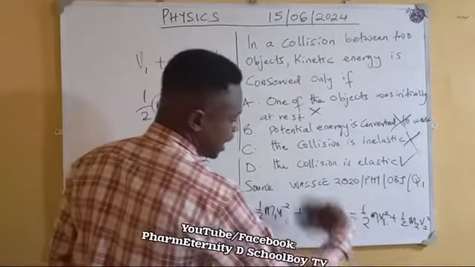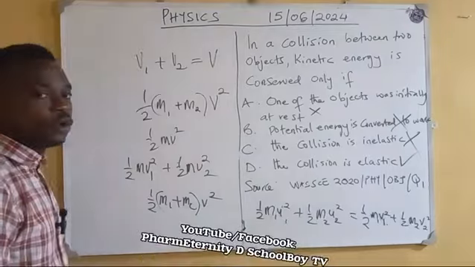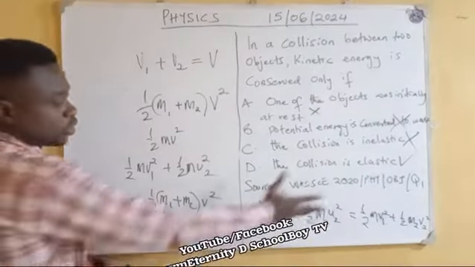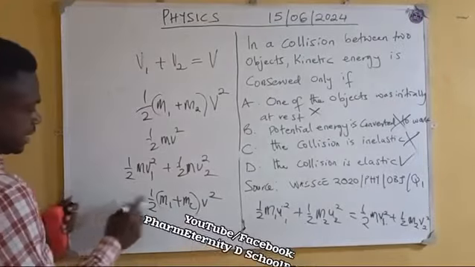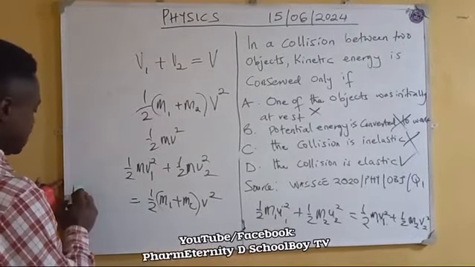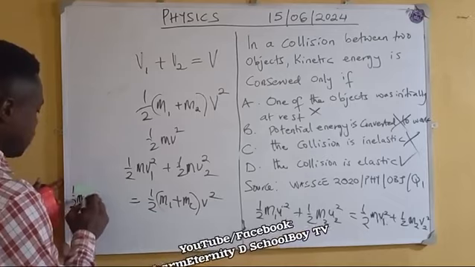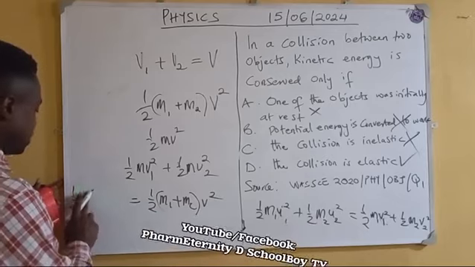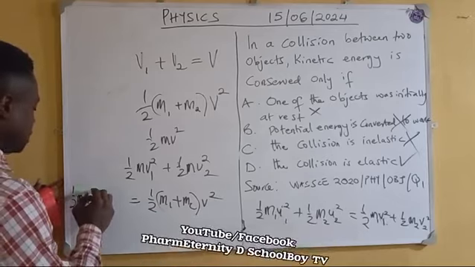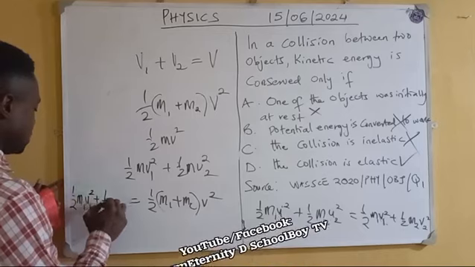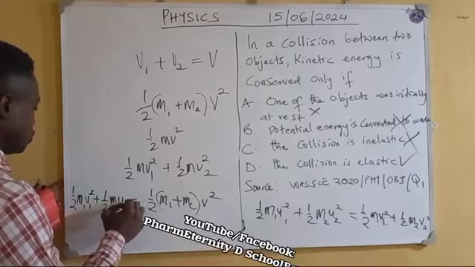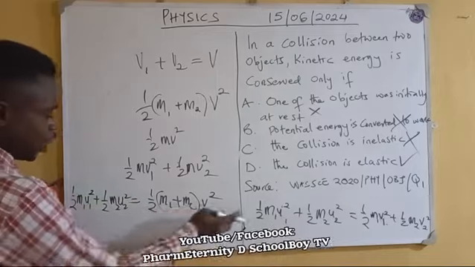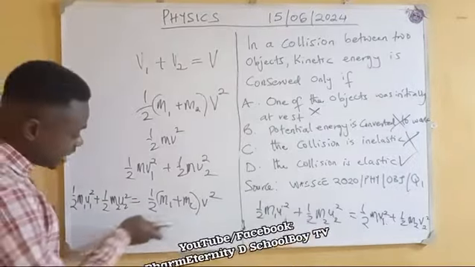This one is for initial, so this is initial velocity u, and this is now final velocity v. The total kinetic energy will always give you the same thing. So it's conserved. But in an inelastic collision, half m1 u1 squared plus half m2 u2 squared will not give you the same thing. There will be energy loss.